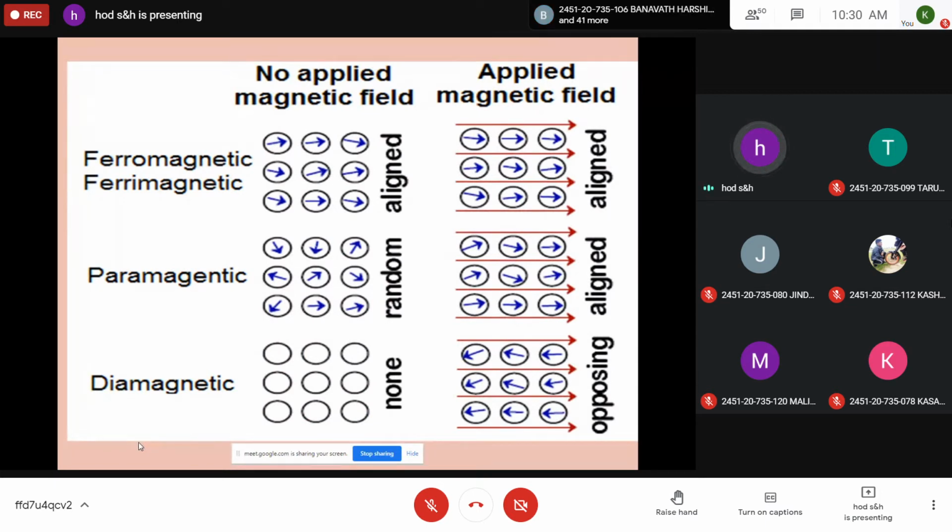These five: what actually the material is, how the alignment will be there, what is the effect of temperature, and a few examples you should give for each case. You may describe the different types of magnetic materials, or classify magnetic materials, then you should write all these five. In a table you can write, otherwise in your notes also with neat diagrams.